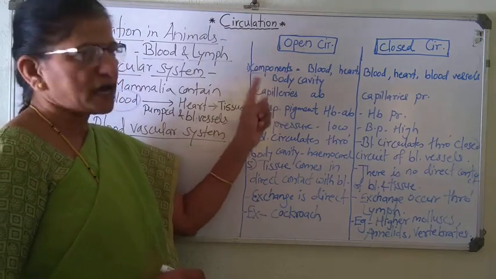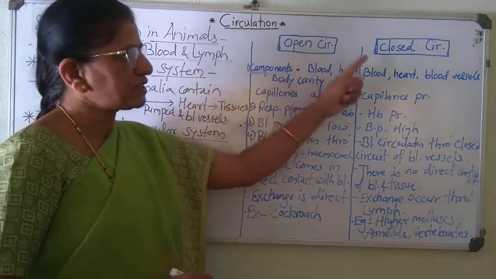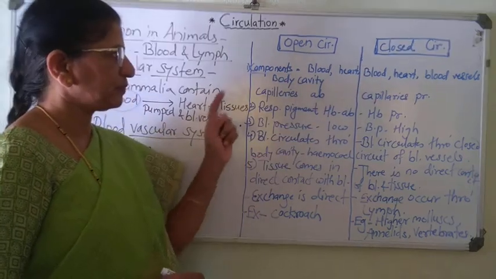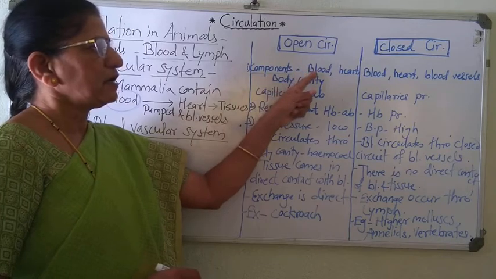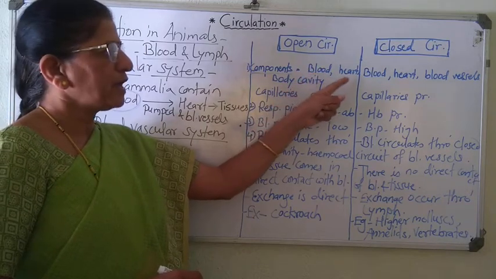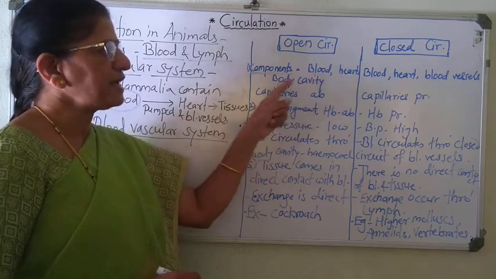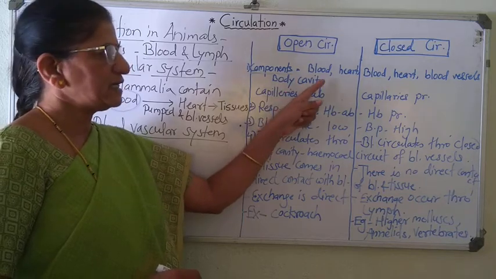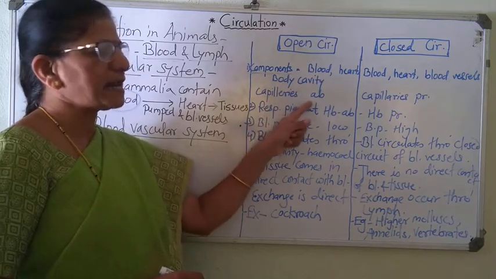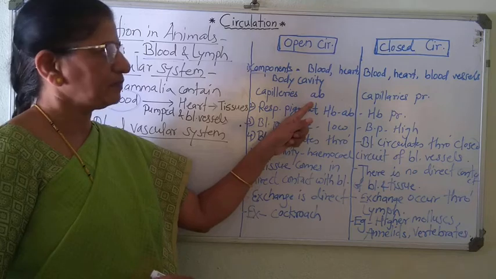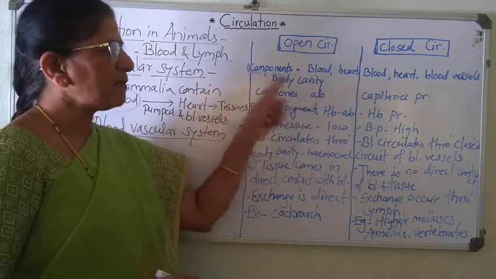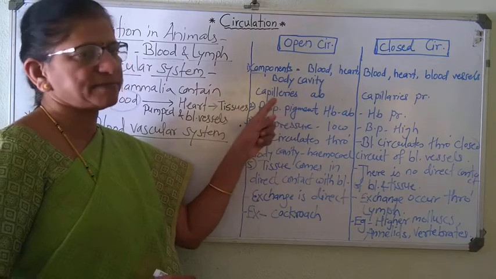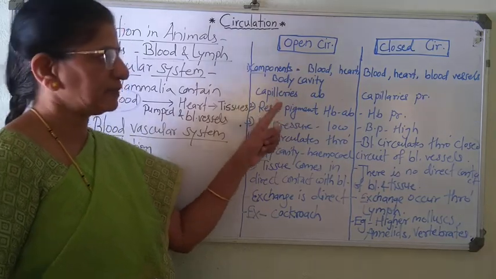What about these components in open circulation and in closed circulation? In open circulation, blood, heart, and a body cavity is present. Generally, capillaries are absent. That's why here one of the components of circulation is absent, and that is capillaries.